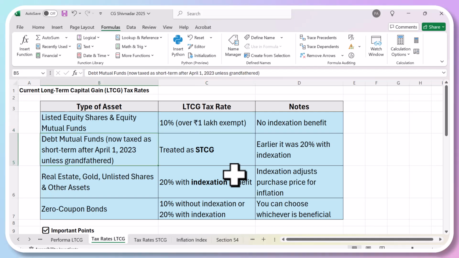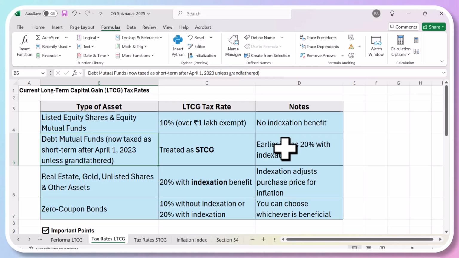Then we have debt mutual funds. There is no holding period now, so if you bought them after 1st April 2023, they are treated as short-term capital gains. If you bought these mutual funds before 1st of April 2023, they are grandfathered. That means your tax rate is 20% with indexation benefit. This was earlier.